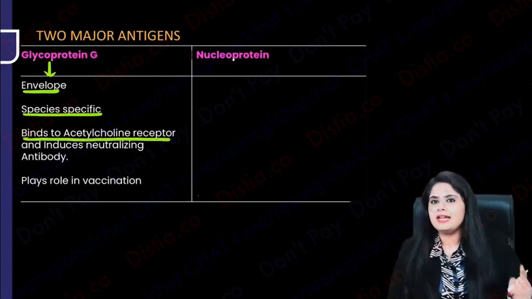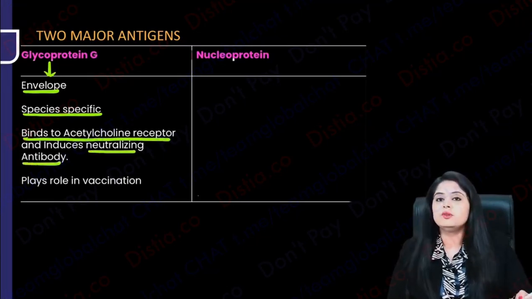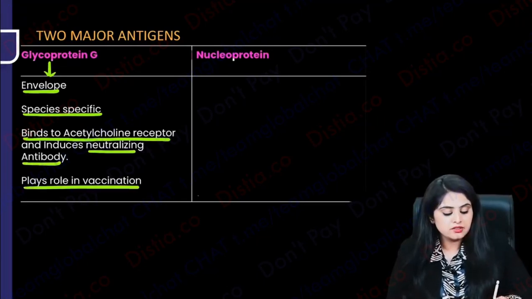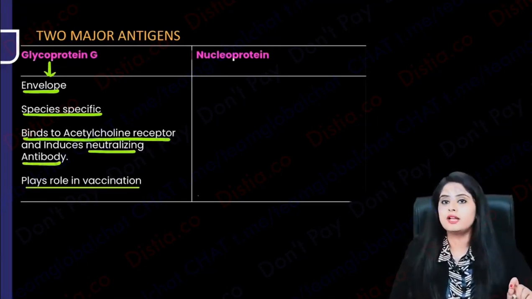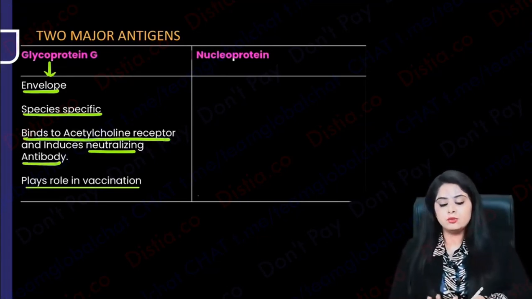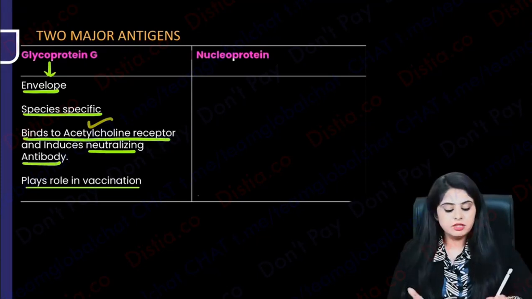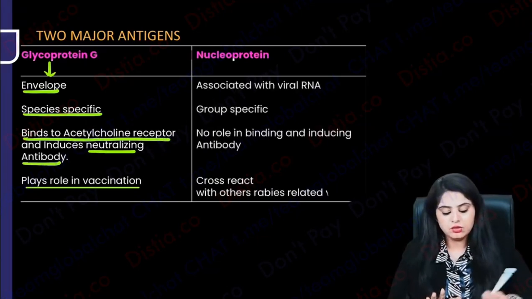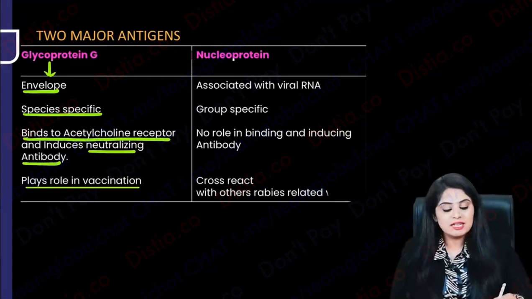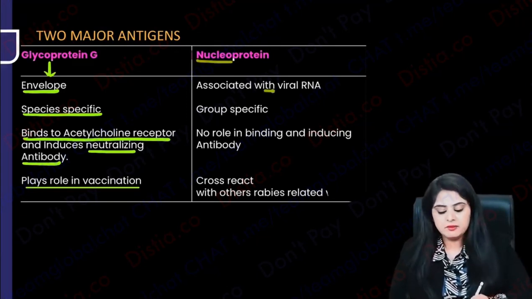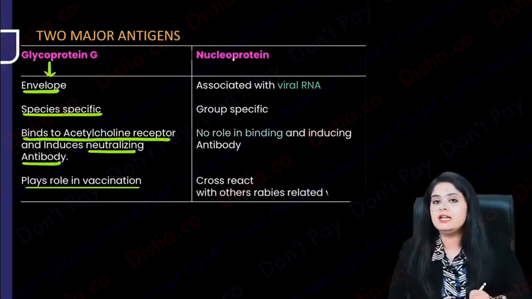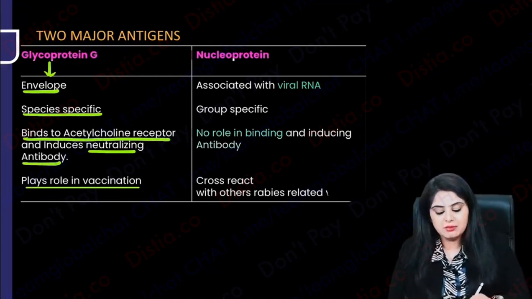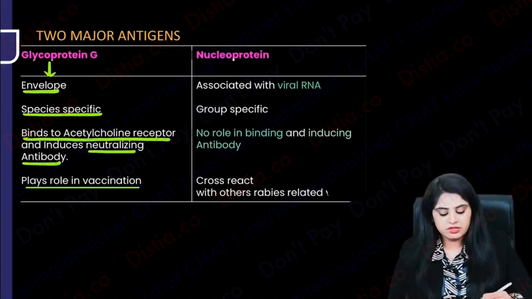Fine. And if it is the antigenic part, it means the antibody is also produced against it. And if this is so antigenic, this means the vaccine that I'll be studying in the end is also related to glycoprotein. So the main function goes to glycoprotein. Binding is the work done by it. Antibody production is also against it. Vaccine preparation is also against it. Whereas nucleoprotein is pretty useless. Just a way of learning: nucleoprotein is not in the envelope. Where is it? It is associated with the viral RNA, the nucleo-RNA. It is not species specific, it is group specific. Does it have any role in binding to the acetylcholine receptor? No. Does it have any antibody role? No, it does not. Is it going to be used in the vaccine? No, it's not.